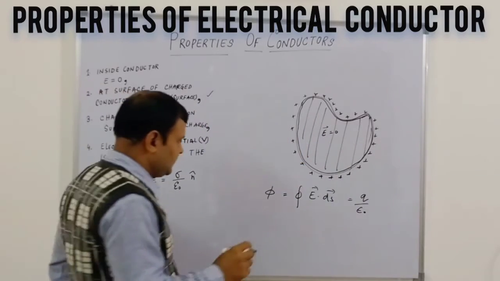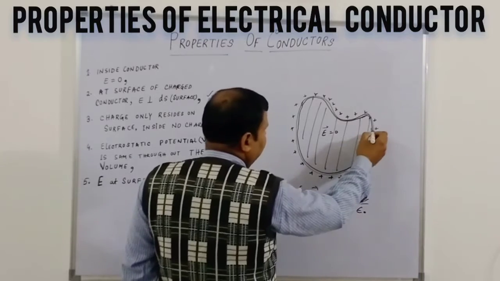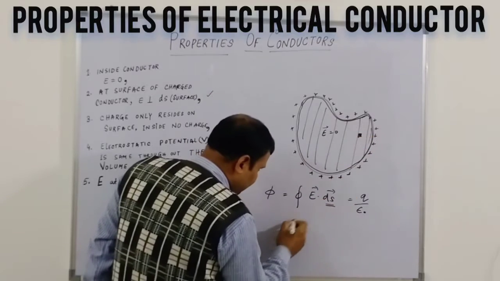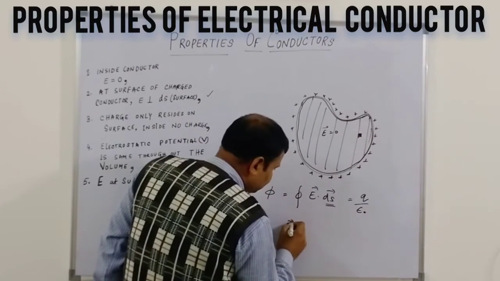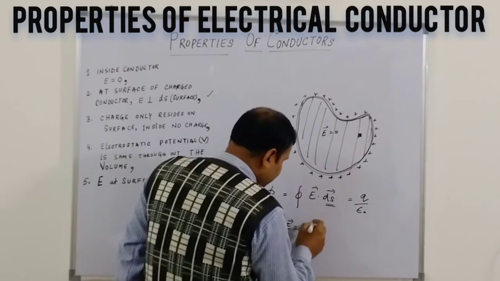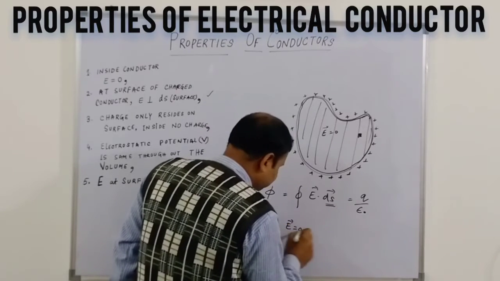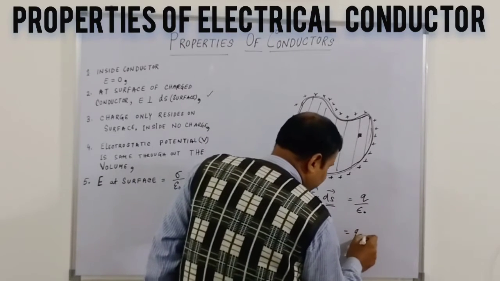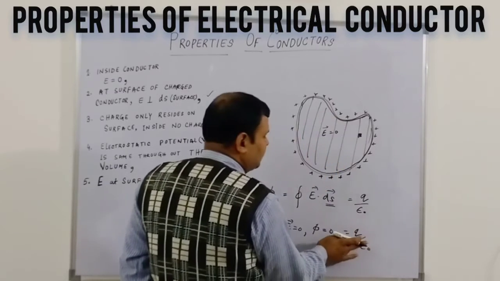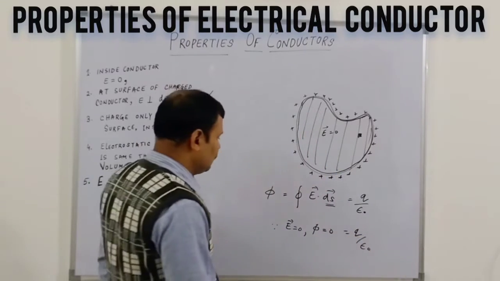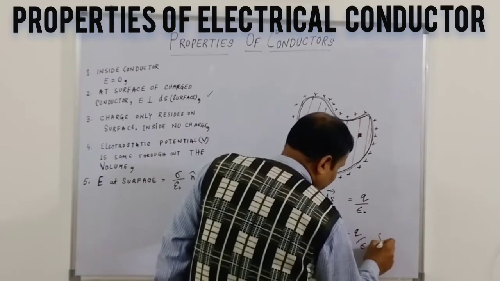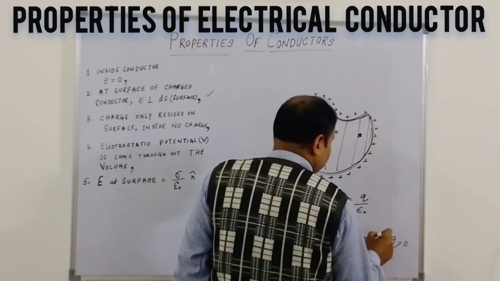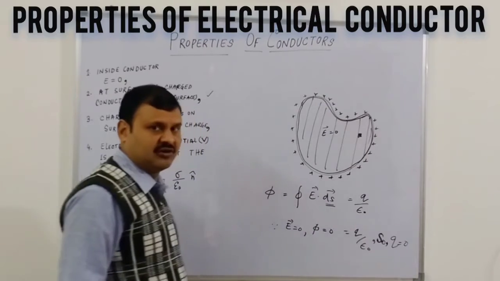So the net electrical flux is 0 here. The area dS could not be 0, so it is the electrical field that is actually 0. Every electric field is 0, so flux is also 0. If flux is 0, then Q by epsilon naught is 0. Epsilon naught is the permittivity, it is a constant, not 0. So Q is 0. The charge content of this closed surface is 0, for any Gaussian surface.